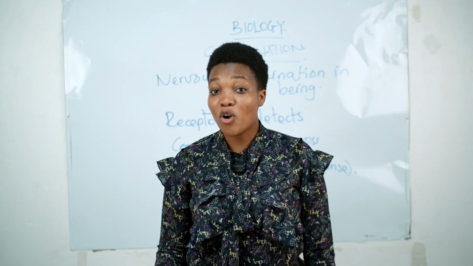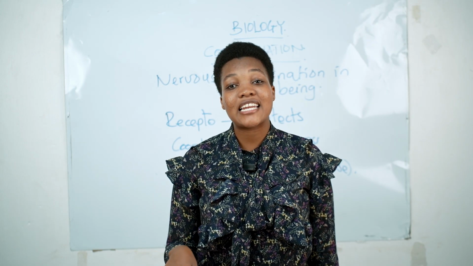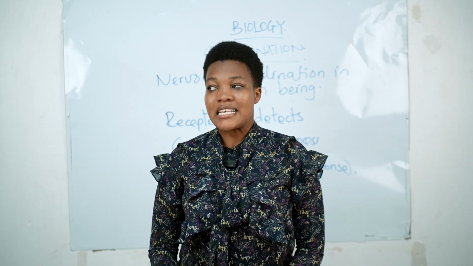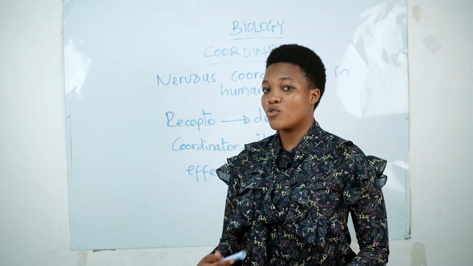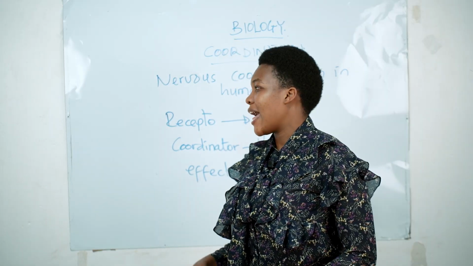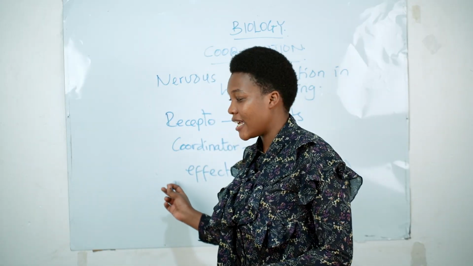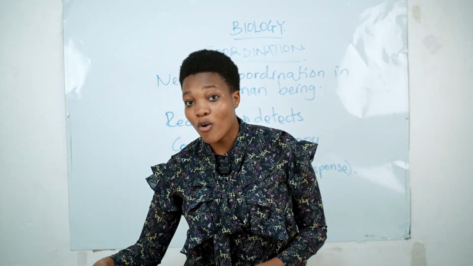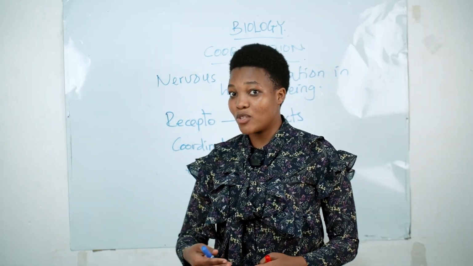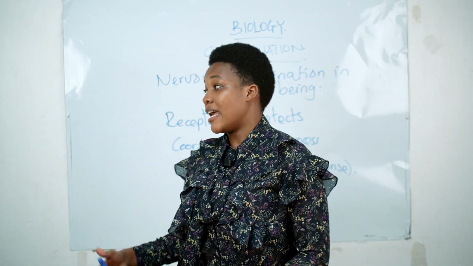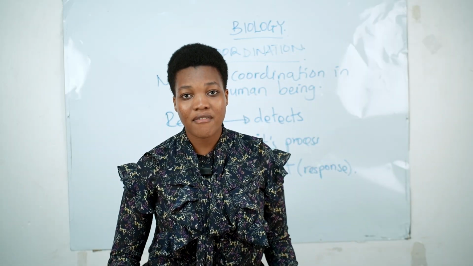Na ndo maana mtu ukichomwa, yani situation tu ya kuchomwa tuseme na miba au na moto, kunyanyua hivi yani ni zaidi ya nusu sekunde sisi tuseme. Kwa hiyo ni vitu ambavyo vinaenda kwa uharaka zaidi. Sasa I want you to connect this idea kwamba now how could the receptor transmit the information to the coordinator? And how do the coordinator give the order to the effector? Maana hapa katikati kuna vitu ambavyo vinapeleka ile taarifa. So kwamba receptor tu inapokea na inapelekaje. Kwa hapa katikati kuna vitu ambavyo vinapeleka taarifa na vinafanya sasa hapa na kupo na nervous system.